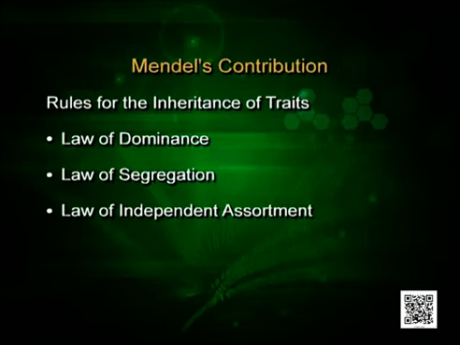For shape or size of nose, there is a pair of genes. Father has a pair of genes, mother has one too. Now, you will not have a nose looking like both, the nose of father and the nose of mother. Either you will have father's kind of nose or mother's kind of nose or something in between. Now, how does it happen? If we understand that, we know the law of dominance.